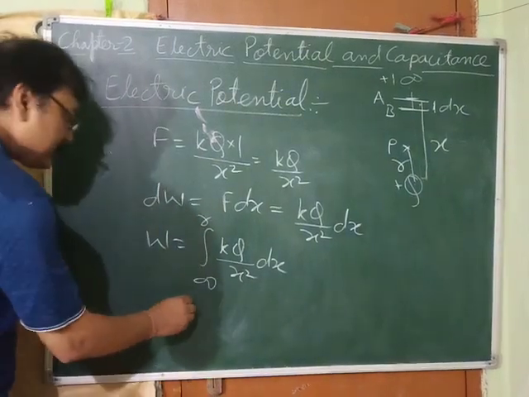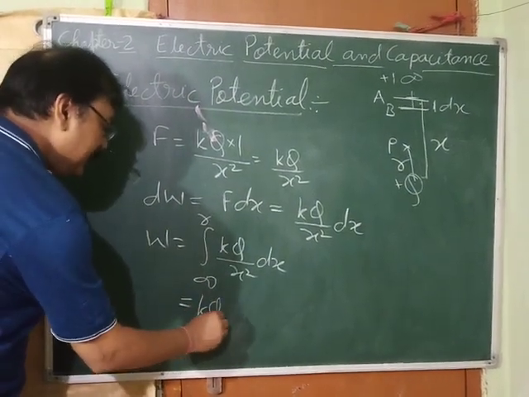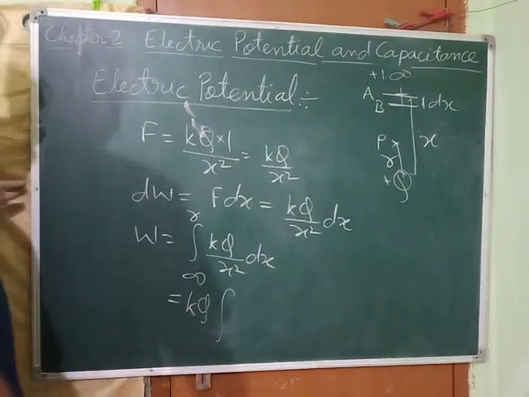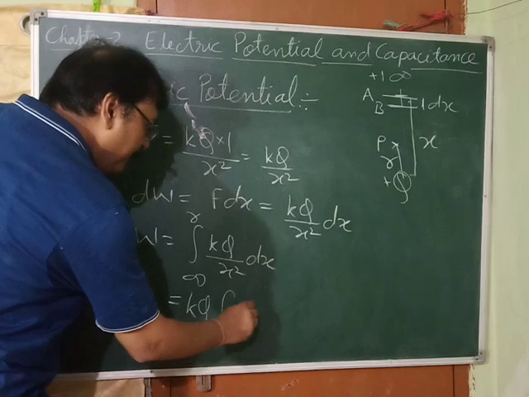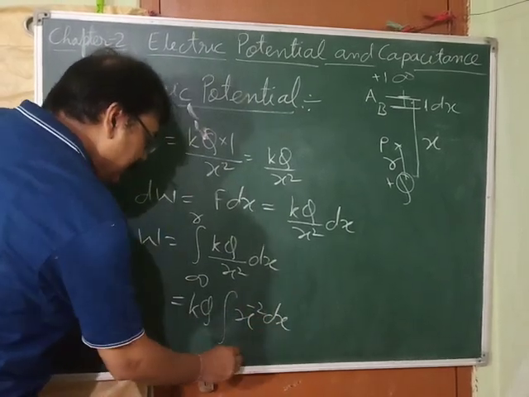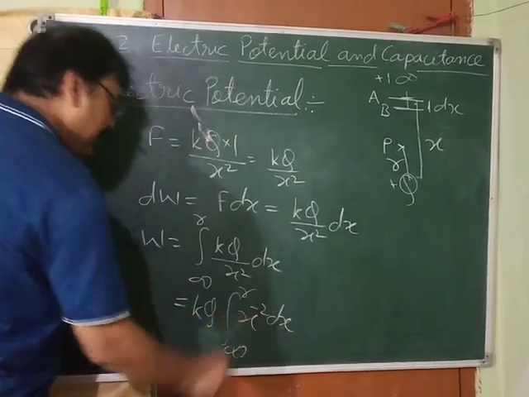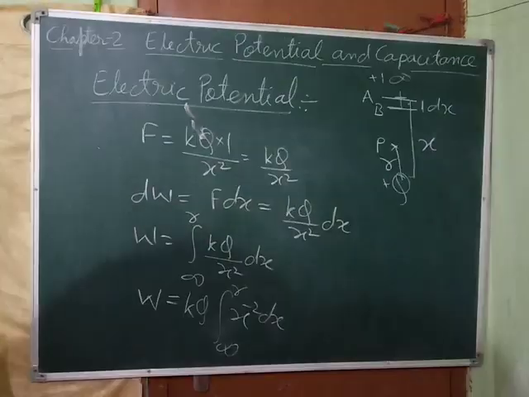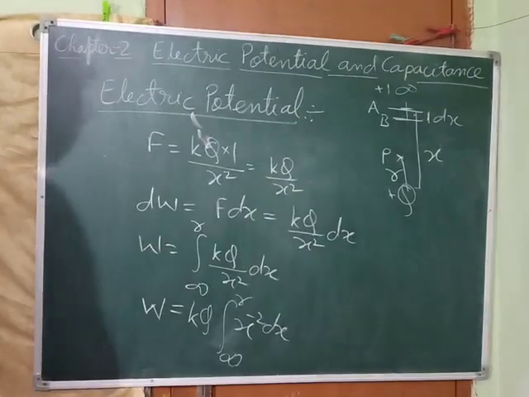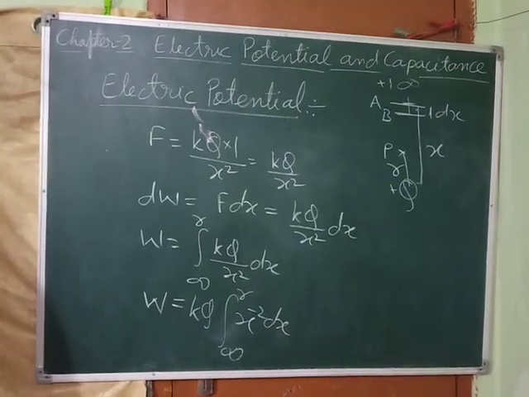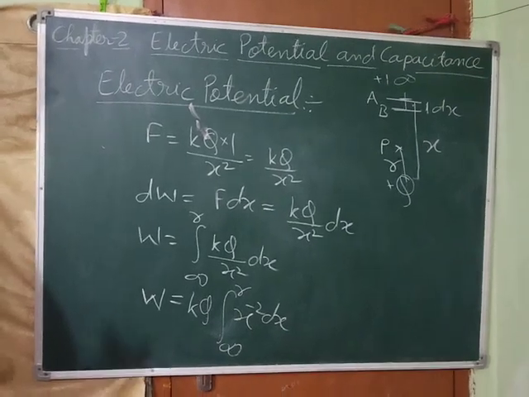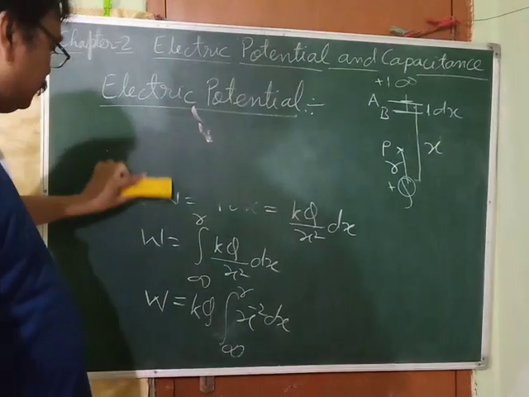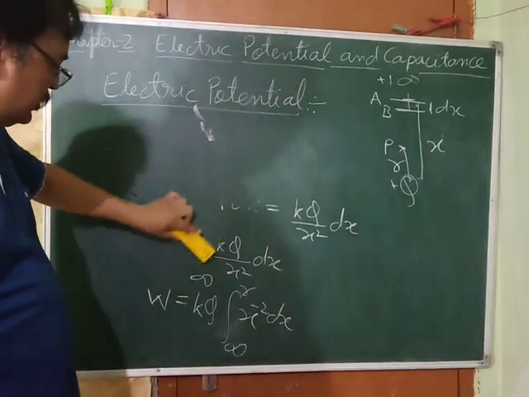So here K is constant, we can take it out. Q is constant. Now x square is there, so we can take this x up. We will get x raised to minus 2 dx, and here the limits are infinity and r. This is the work done. Now we can move ahead. I'm going to remove this, only I will leave the last one.